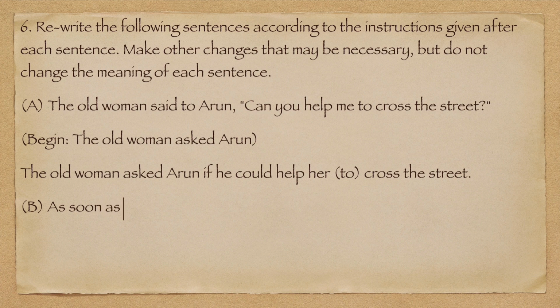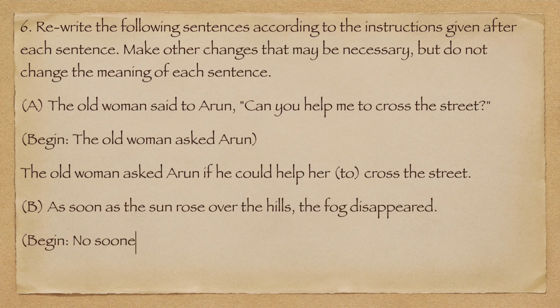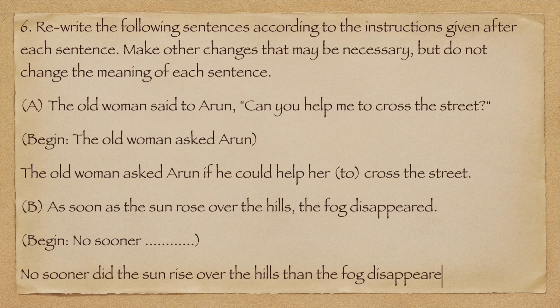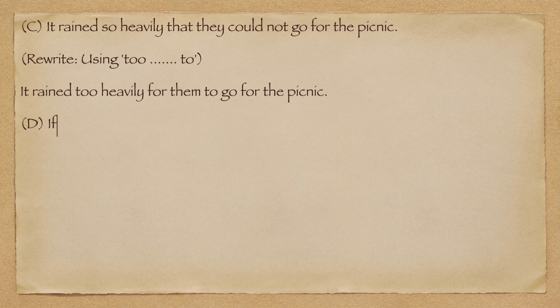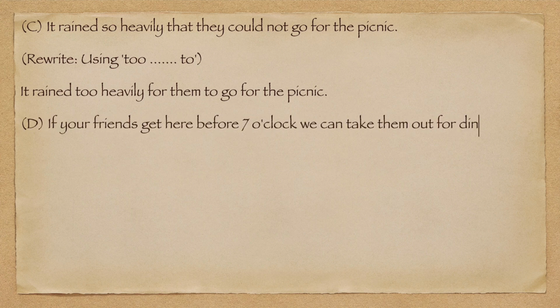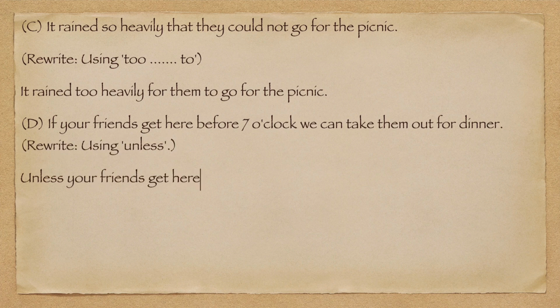B. As soon as the sun rose over the hills, the fog disappeared. Begin. No sooner did the sun rise over the hills than the fog disappeared. C. It rained so heavily that they could not go for the picnic. Rewrite using too. It rained too heavily for them to go for the picnic. D. If your friends get here before 7 o'clock, we can take them out for dinner. Rewrite using unless. Unless your friends get here before 7 o'clock, we cannot take them out for dinner.